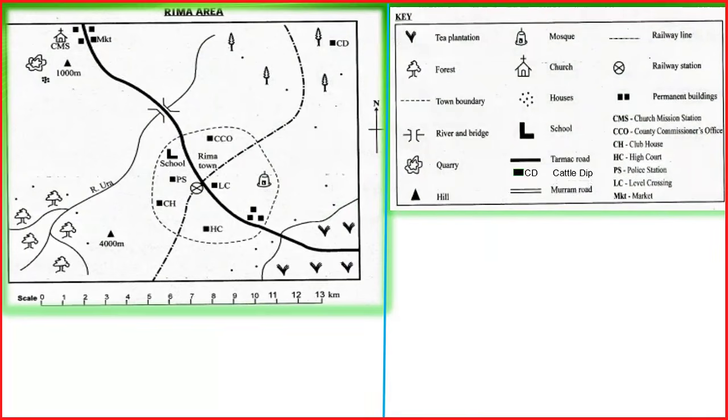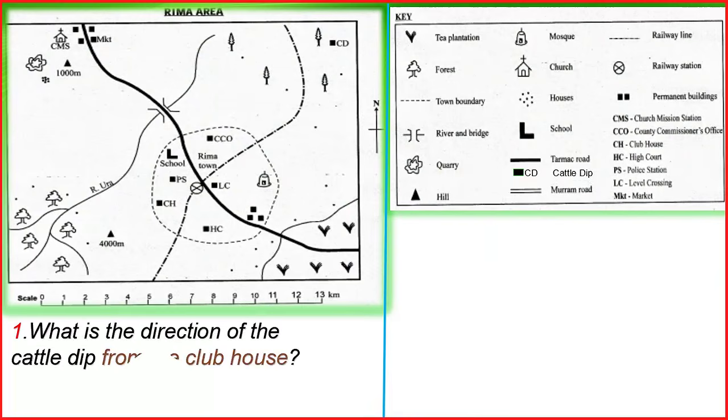So the first thing is to study the key. So study the map and see the key, what the map has for you. Then you can see the scale. Can you remember the types of scales?